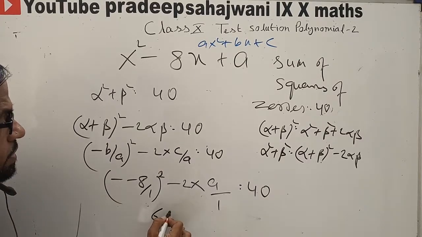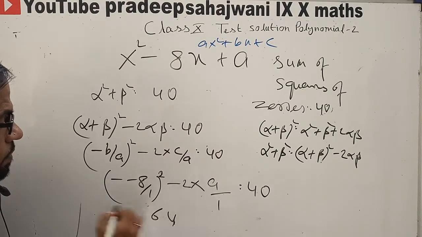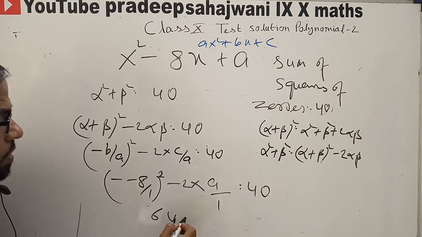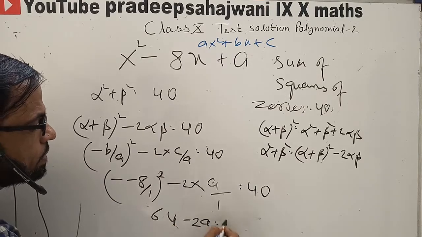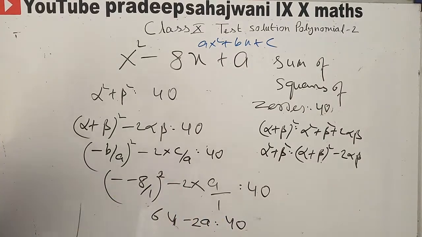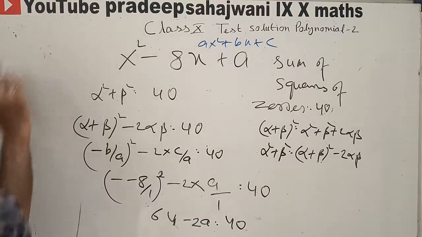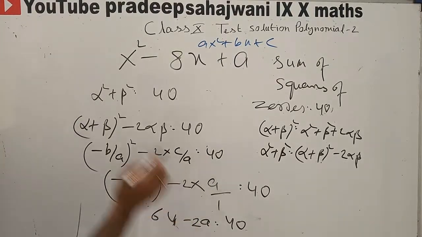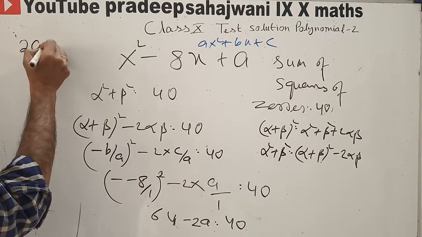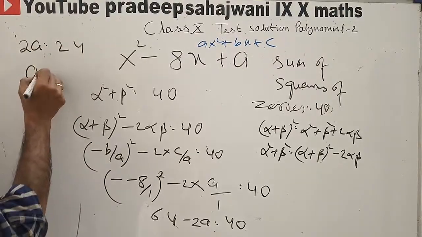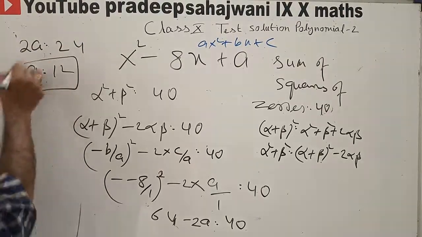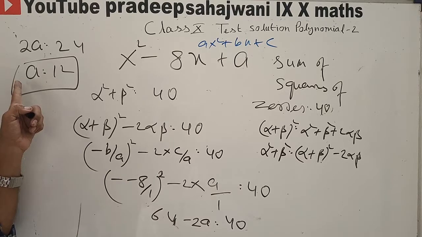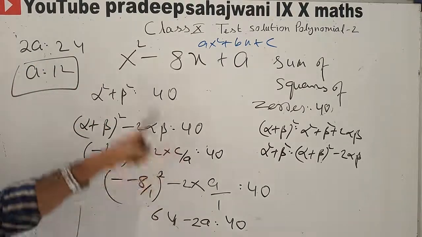This will come 64 positive. Okay, minus 2a is equal to 40. So 64 will be here, so 2a is equal to 24. A is equal to 12. So answer will be 12. So see it properly. This was a polynomial.